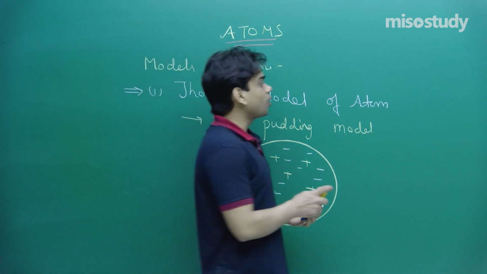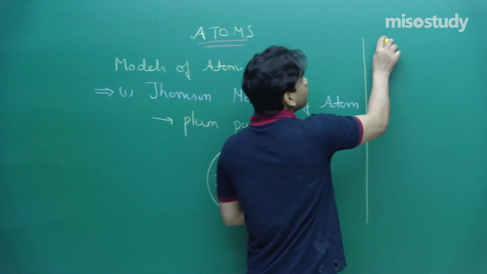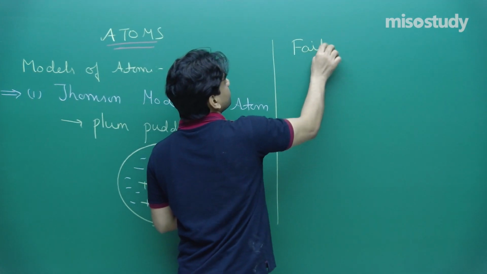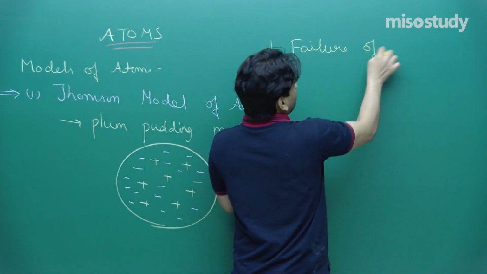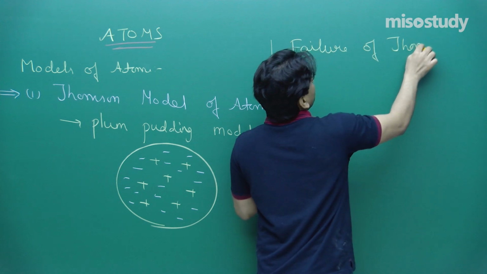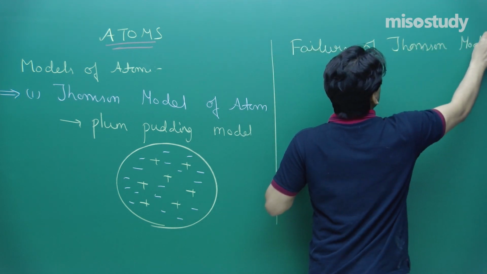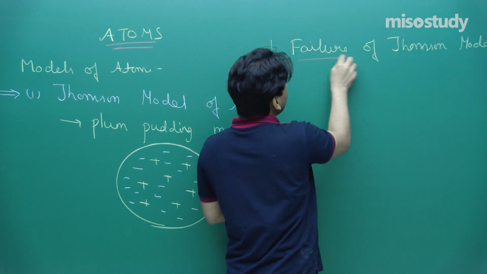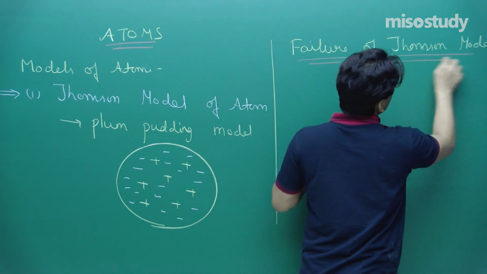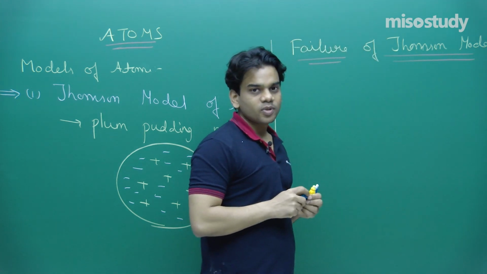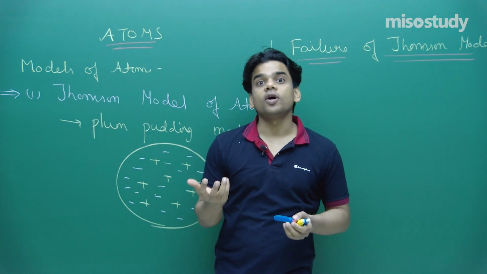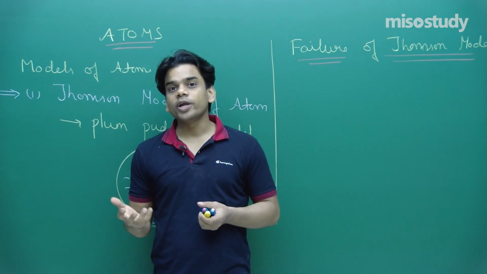So let's talk about the failure of the Thomson model. It was not a true model of an atom, and it failed to show the actual atomic structure of any element.